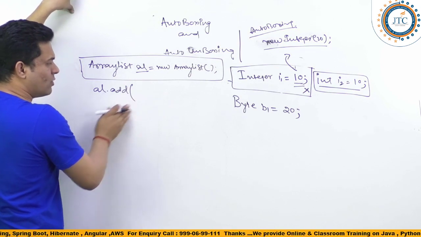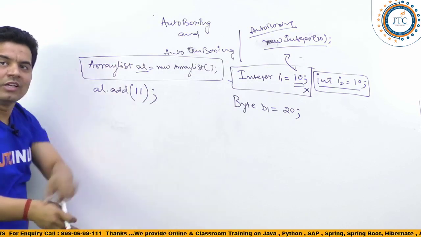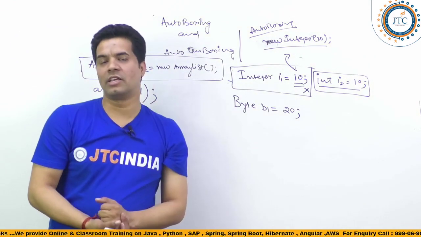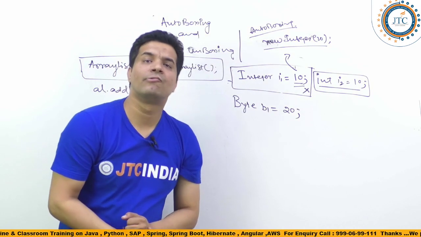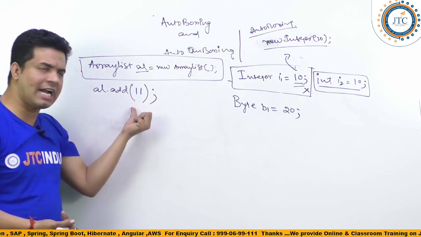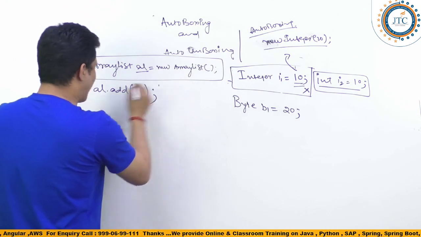So see here what we will do. If you write 1, not at this time. This is a modern form of Java, right? Previously, before JDK 1.5, if you write al.add(1), you cannot write this one.